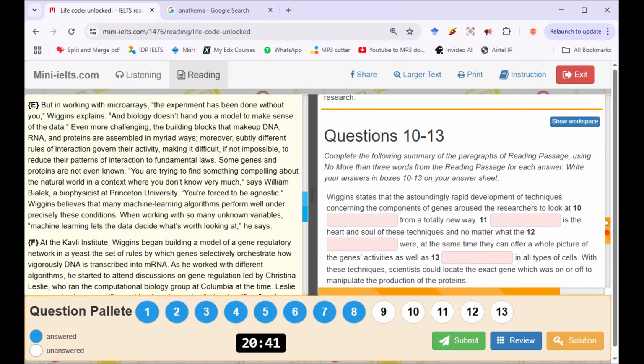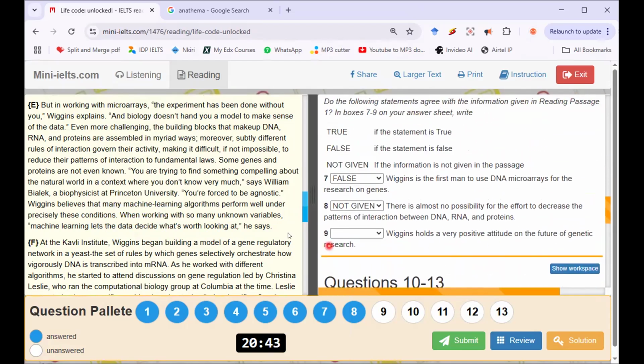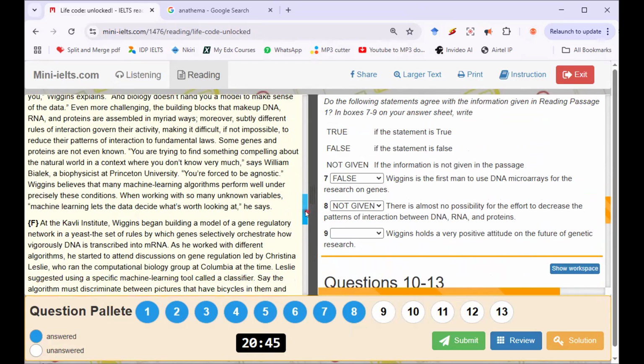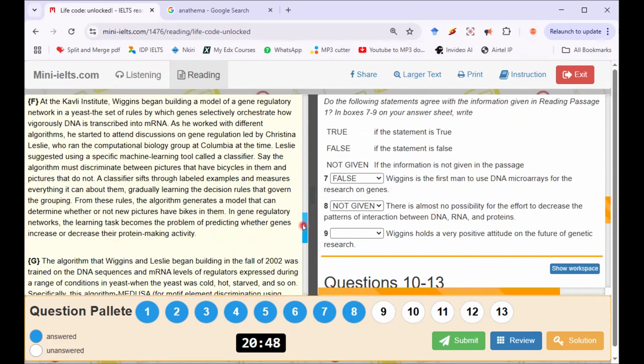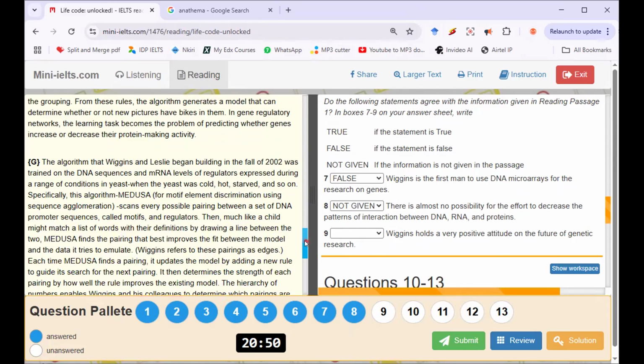Okay, let's go on. So Wiggins holds a positive attitude on the future of genetic research. The future of genetic research.